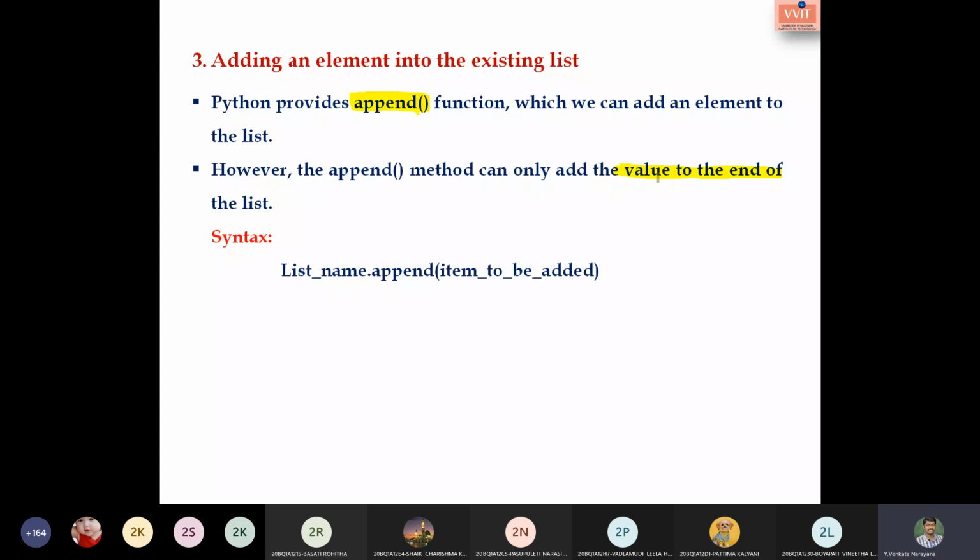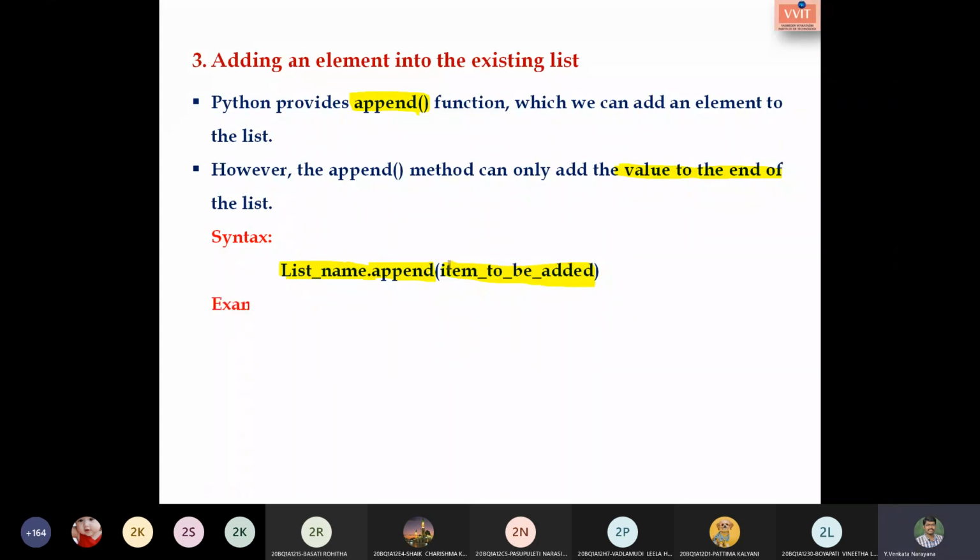It is the list name, dot, append, and the item to be added. The item that we are going to add at the end of the list is specified here.